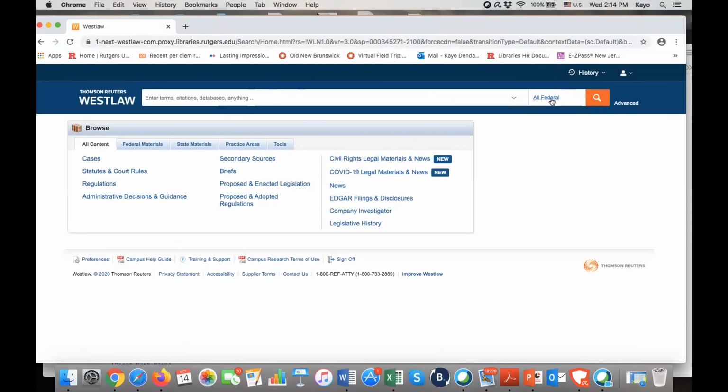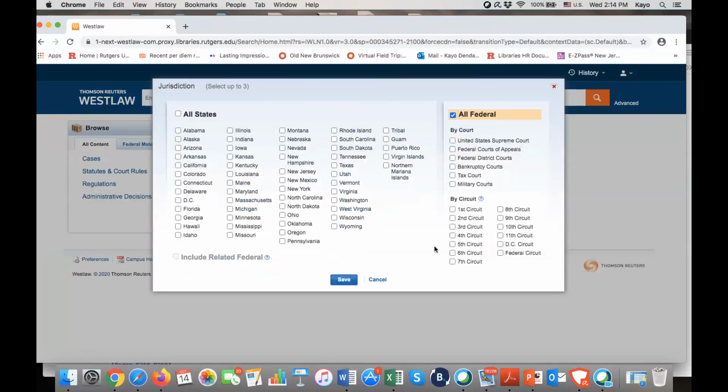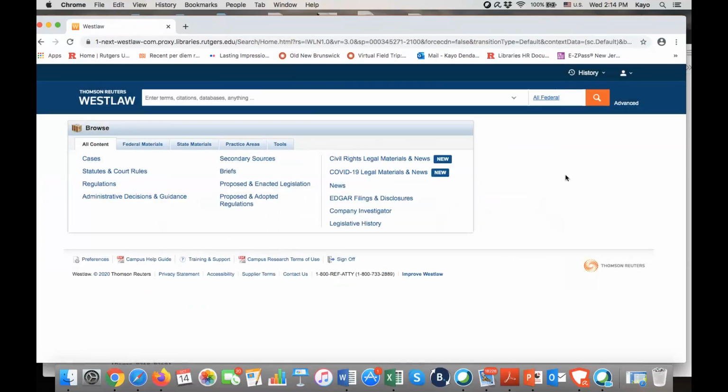If you wish to find state legislation, you have to come to this screen, select the state that you're interested in, and then the circuit for each state, and then save. This way you'll be searching specifically for state legislation.